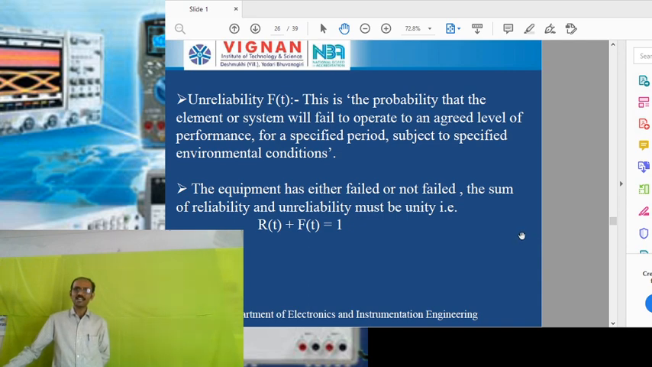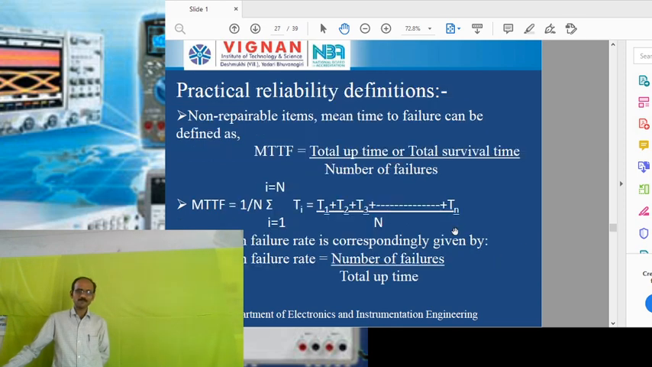So initially the reliability will be maximum. If you use the product for a large number of years or days, the reliability will be gradually decreasing and unreliability will be gradually increasing. So finally, the sum of the reliability and the unreliability should be equal to 1. So these are the practical definitions which we will see while we are going to be performing the measurement of reliability.